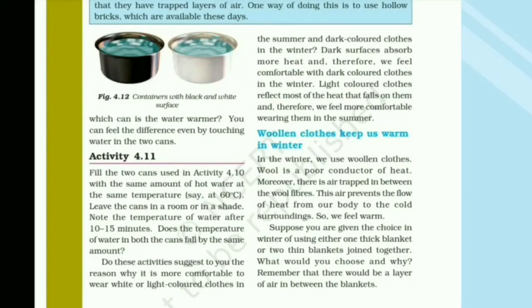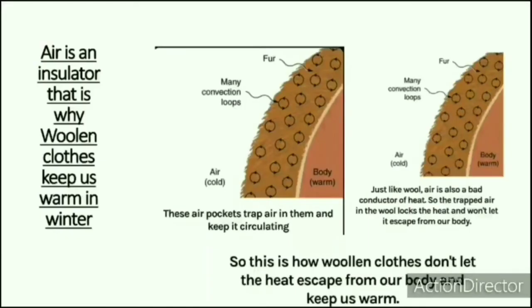Our next topic is why woolen clothes keep us warm in winter. As we know, air is an insulator. That is why woolen clothes keep us warm in winter. Look at the picture. Between our body and the outer air, many convection loops are formed. These are actually air pockets.